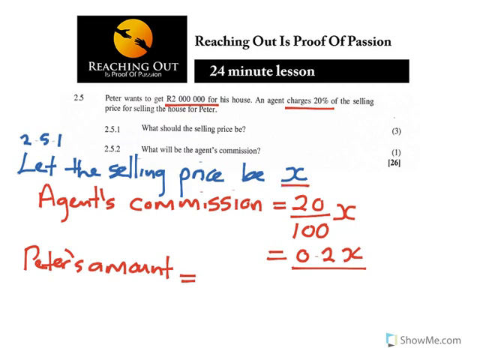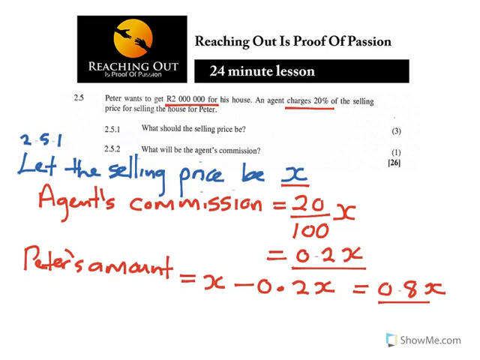The house will be x, and this is the agent's price, so it will be x minus the agent's price, which is 0.2x. That will be Peter's amount, right? So if you say x minus 0.2x, you can use a calculator, you can still get 0.8x. But well, if you wanted to simplify it, you need to simplify it.